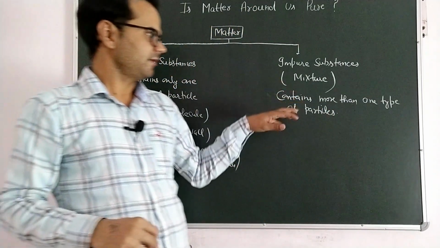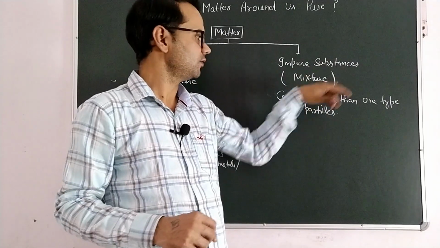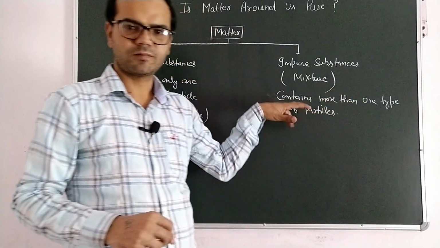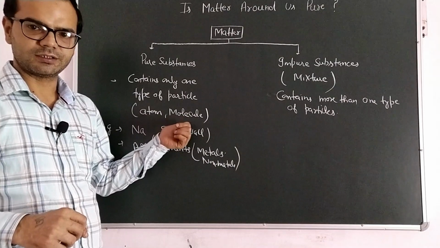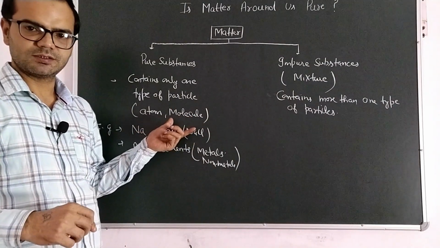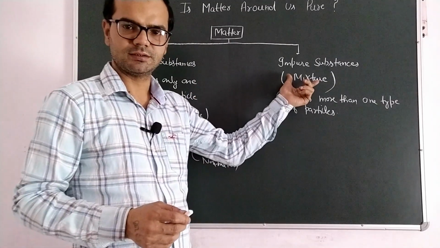If a substance has more than one type of particle, that substance is an impure substance, or a mixture, right? For example, salt solution. If we add salt in water, now salt is a pure substance and water is also a pure substance. So by the addition of salt and water, we will get a mixture.